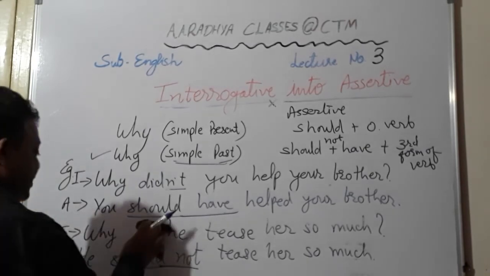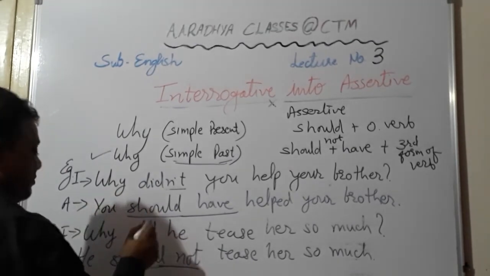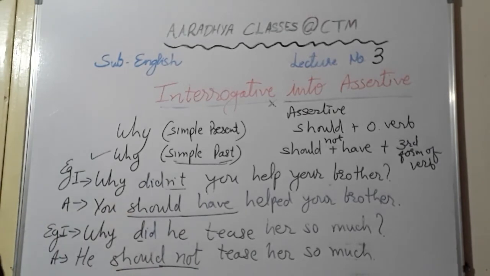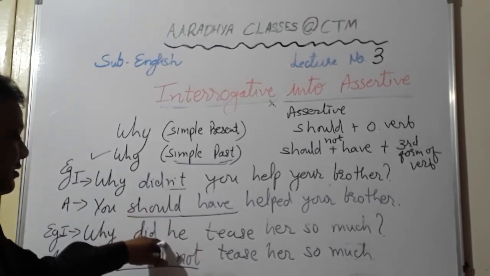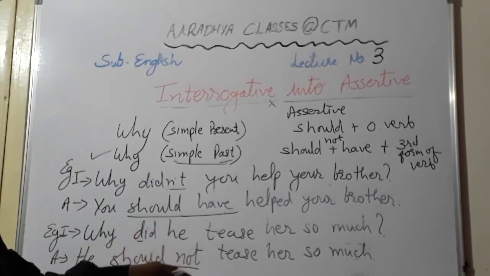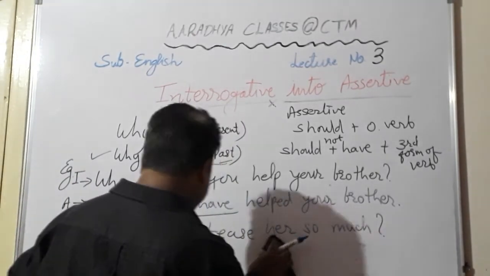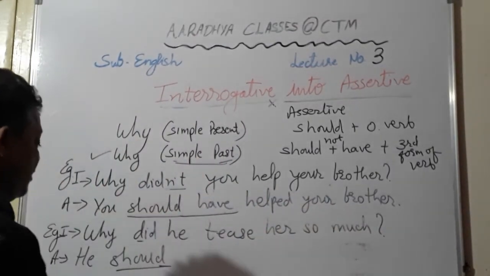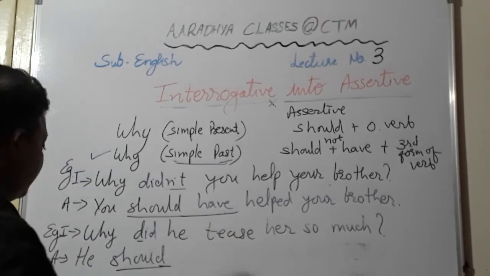Here also, students, remember in simple past tense, to form negative and question, we use only did. So here again the same changes will come. When we change does into did, then your question is of simple past tense, but here you see it is again a positive question, so your assertive will be negative. So here, why did he tease her so much? उसने उसको इतना क्यों चिढ़ाया?